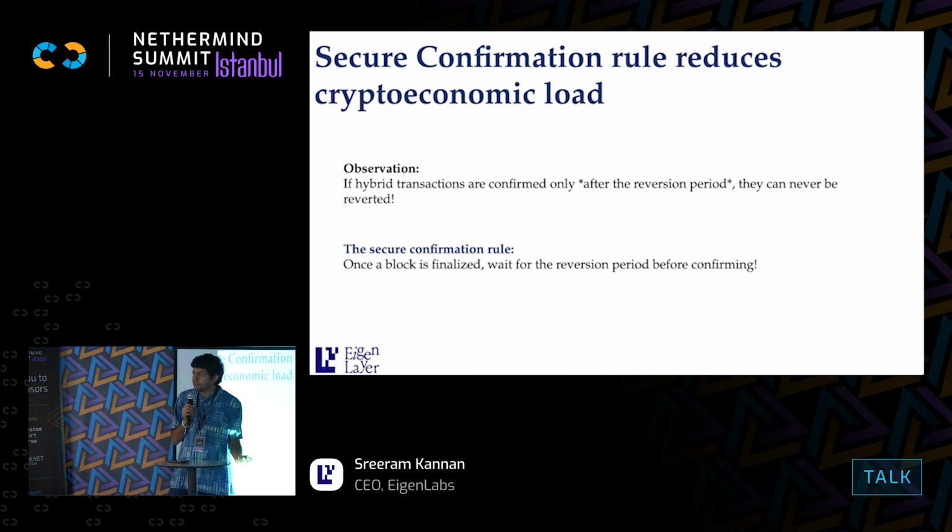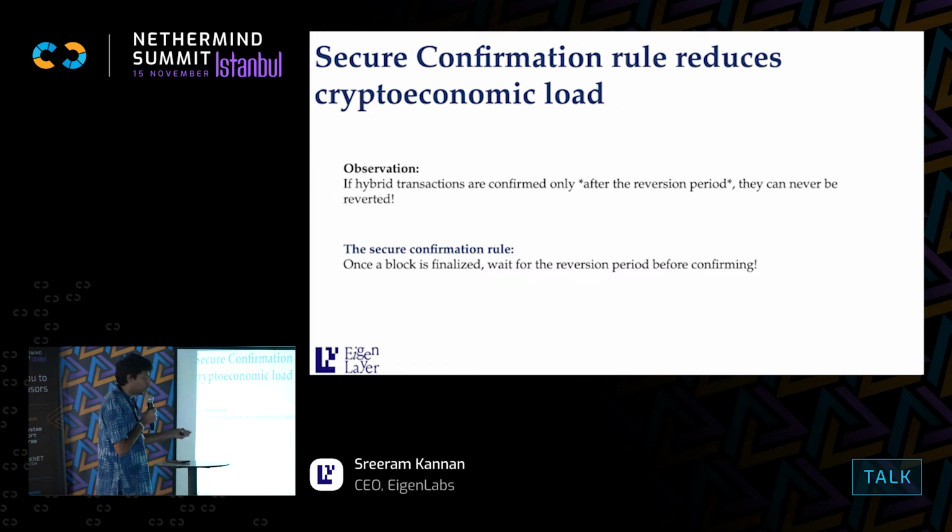So if you're Coinbase and you want to do millions or billions of dollars of transactions, you could say that when you receive a hybrid transaction, you don't confirm it immediately. You wait beyond the reversion time. It's actually something very practical, and if you go ask Coinbase, they'll do something like this. High value transactions, they'll just add latency. It seems to make sense, but there's no formal understanding of this.